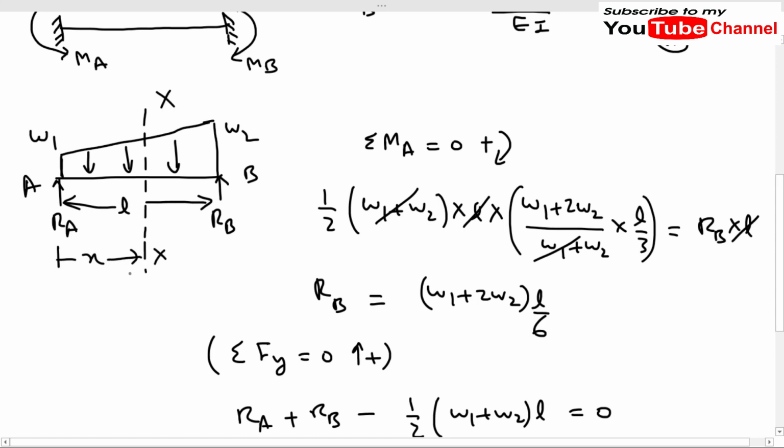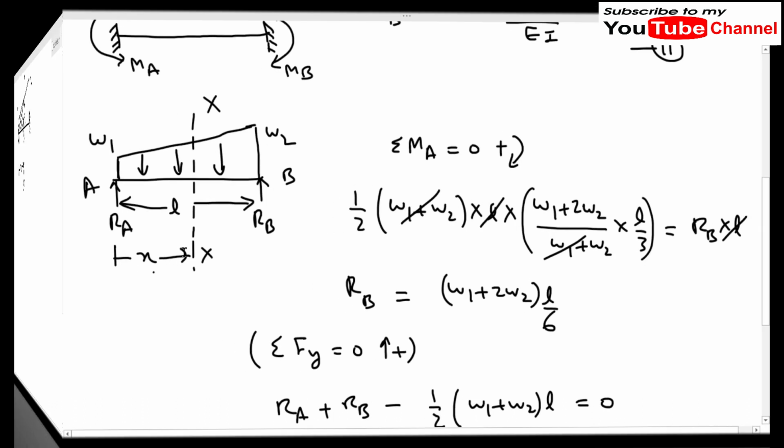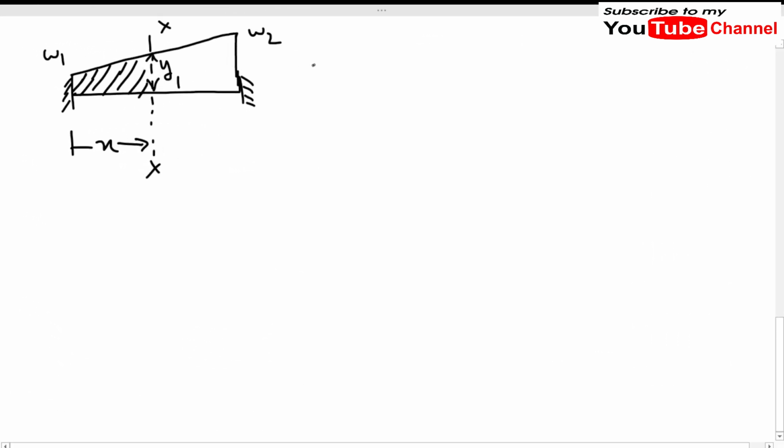Okay, so this is our section. Now we will write the bending moment equation for the section XX. What are the forces which we have? Here we have RA, and at this point we have RB, and at this section XX we have to write the bending moment equation. So M_XX will be equal to RA times x, because RA is acting upward, so it will be positive, minus, we have to consider this area from A to XX.